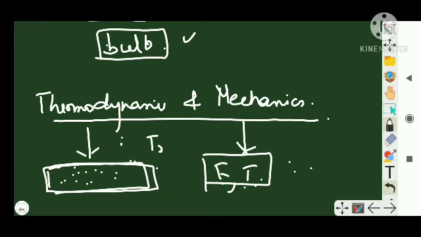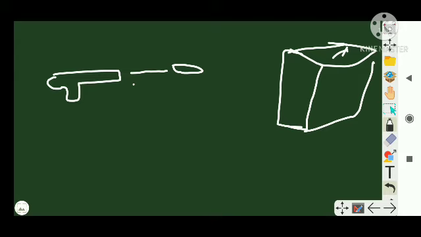Let us consider a gun, and I am firing a bullet. Let's say this is a wall. In mechanics, if a bullet is fired from a gun, we will consider the motion of this bullet. Then I will learn about its velocity, then its acceleration, and so on.